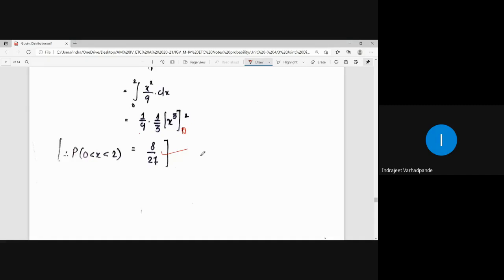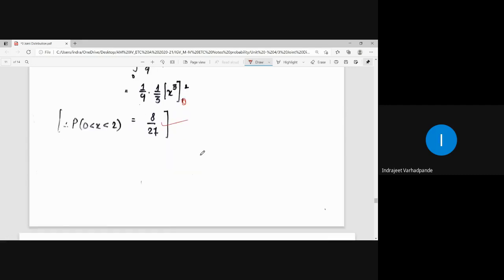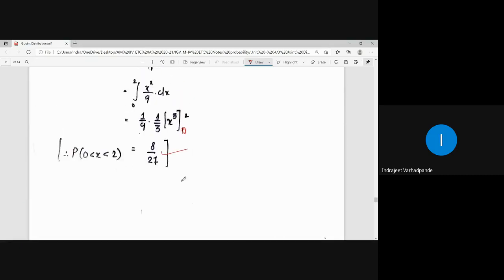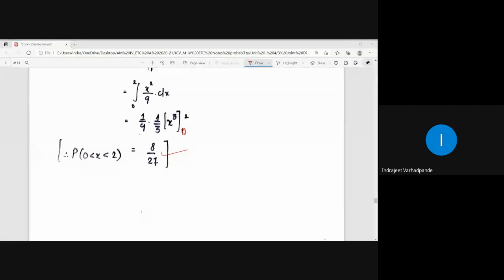The respective probabilities are nothing but integration between that particular range, considering the given density function. That is how the expected answer is. So this was one of the examples related to the density function which they have asked with the help of the continuous random variable.